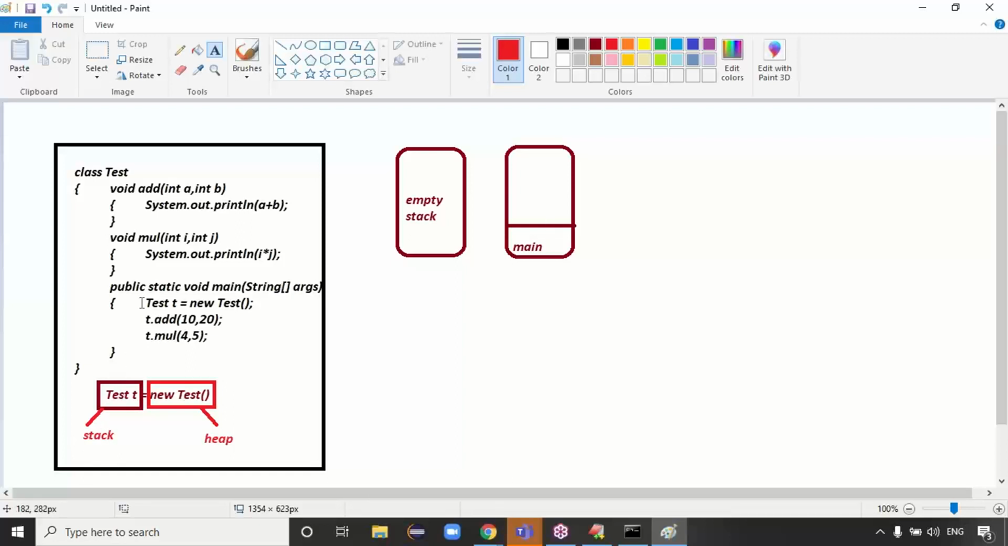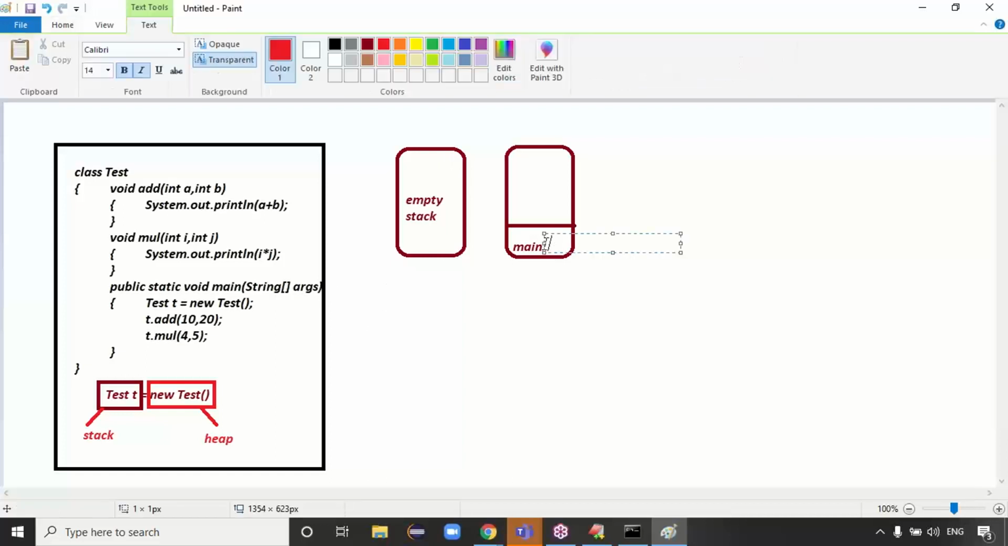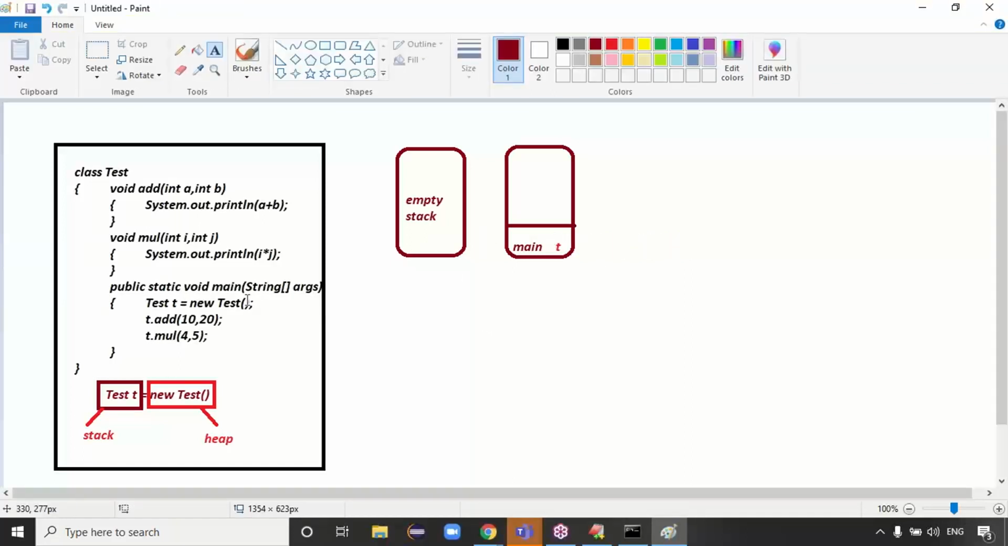Before calling the main method, the JVM will create an empty stack. Once it calls the main method, what happens, guys? It stores the main method entry. And local variables are also stored in the stack memory. This t is a local variable, right? Local variables are stored in which memory? Stack memory, exactly. The first line is completed.